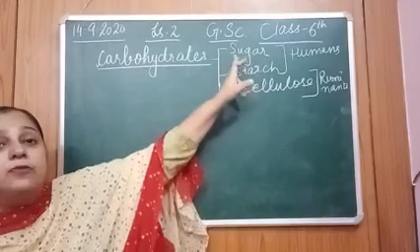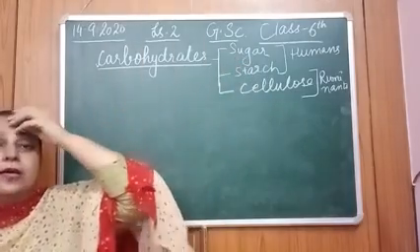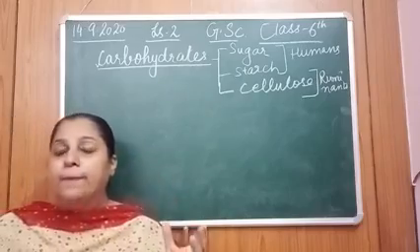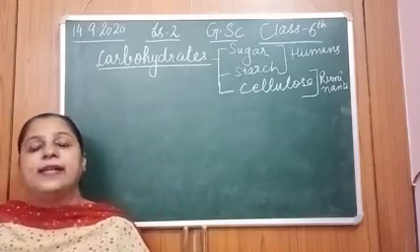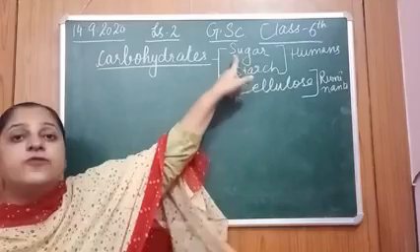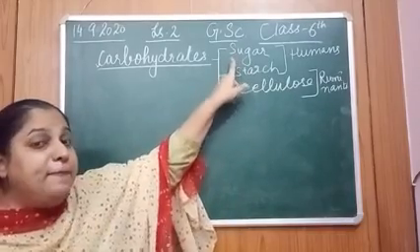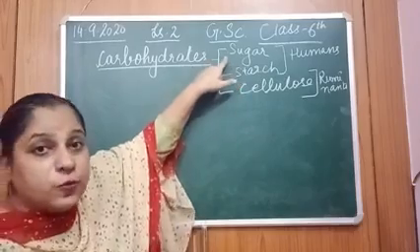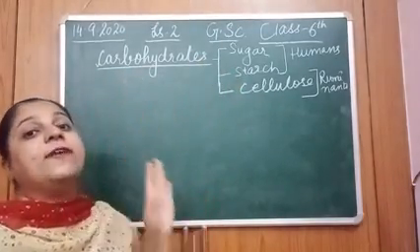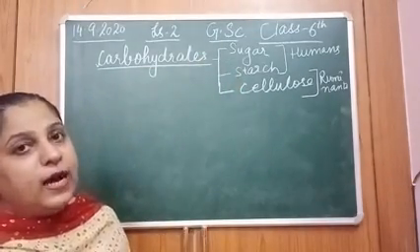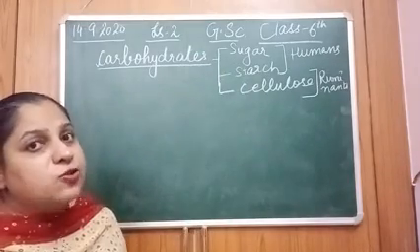So we are able to digest starch and sugar. But you know, plants make their food in the form of sugar and store it in the form of starch. Plants store the food.